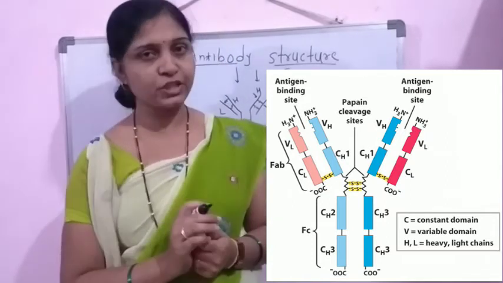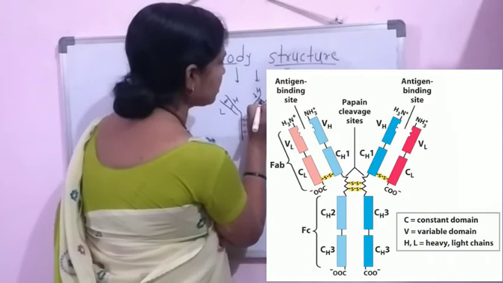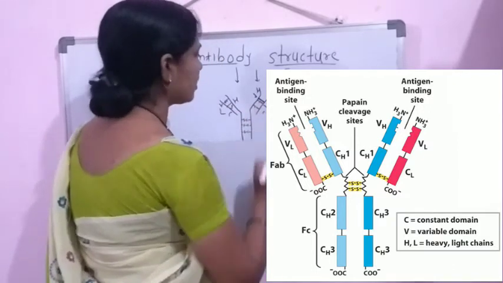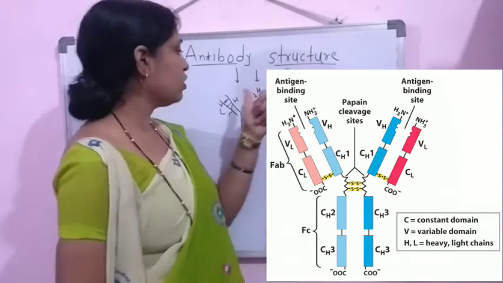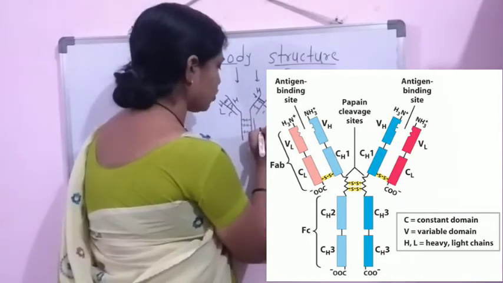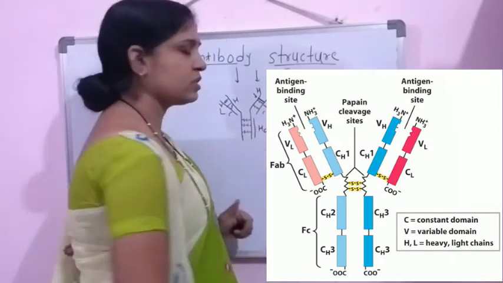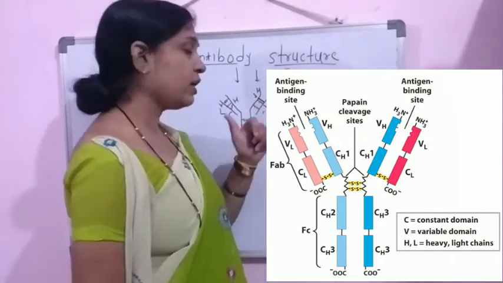because this variable region is present within both the heavy chain and light chain. Here within this there is the presence of the variable region, and here it is the constant region within the light chain. And here it is the constant region of the heavy chain.